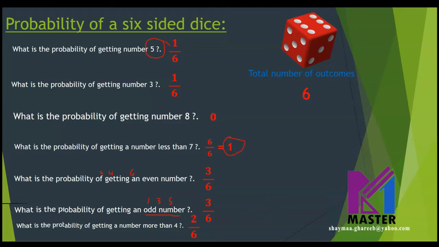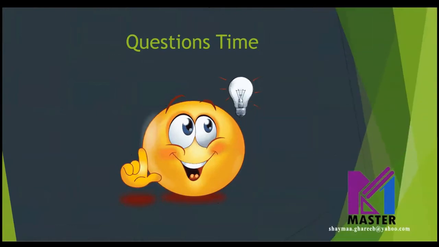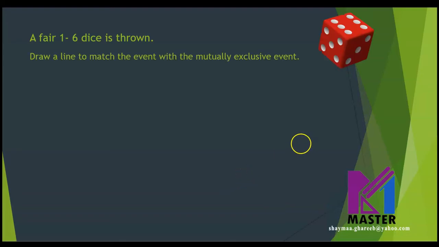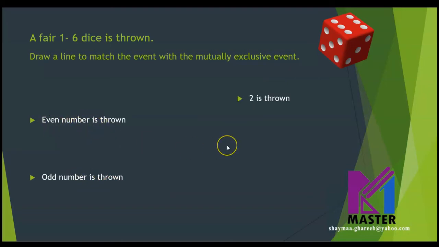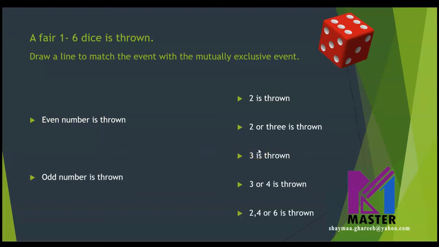Now let's see our questions. Are you ready? Let's start. A fair 1 to 6 dice is thrown. Draw a line to match the event with the mutually exclusive event. We have two events here. We are going to match each event with the mutually exclusive event. Let's start with the first event here.